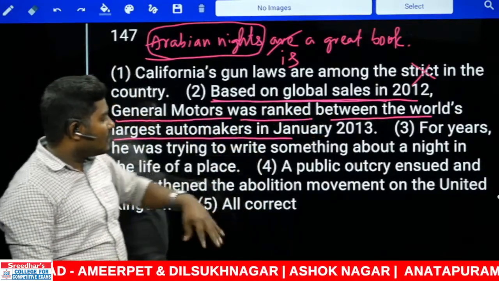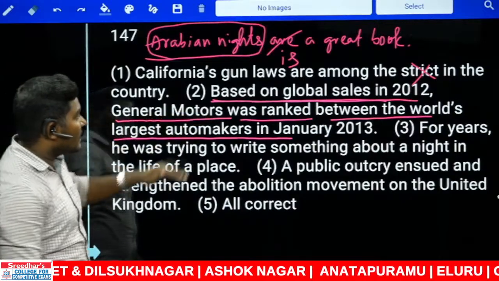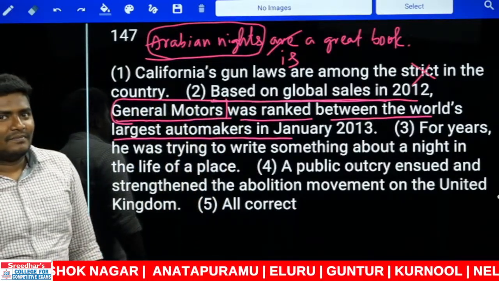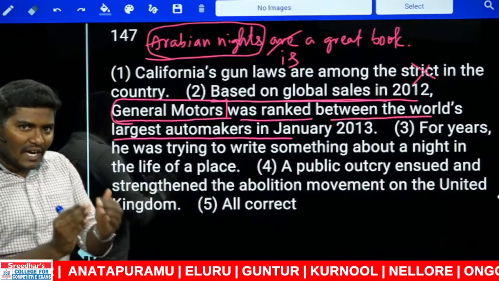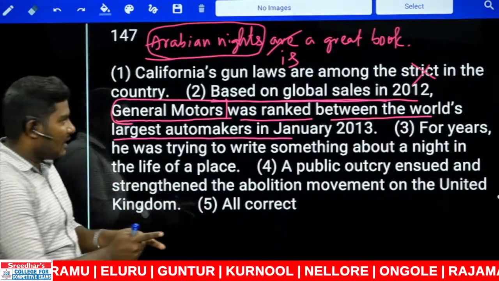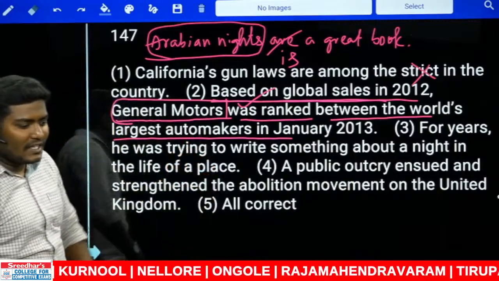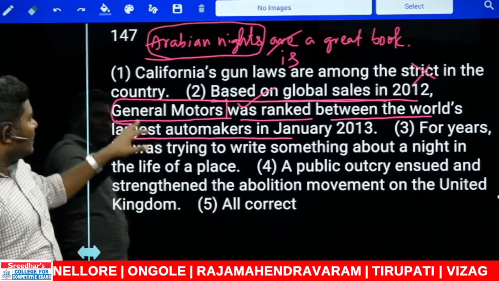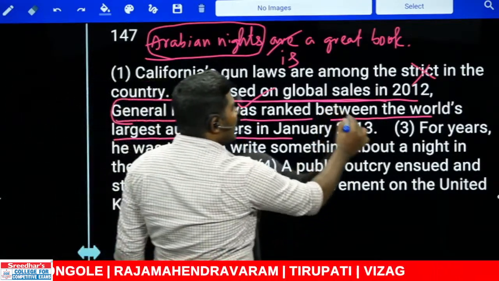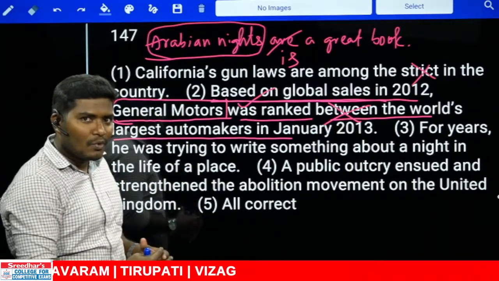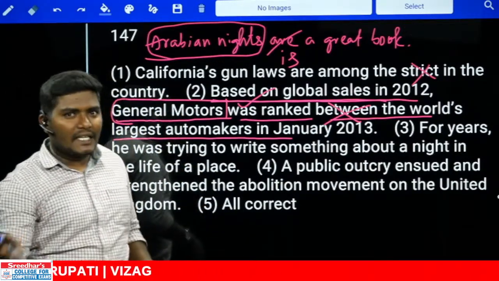Now look at the sentence here. Based on global sales in 2012, General Motors is the name of the company. That is one company there. So this company was ranked. That is correct only. So General Motors was ranked not between. We are comparing this one General Motors company with all the companies in the world.